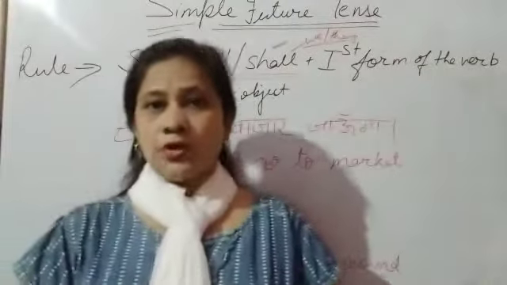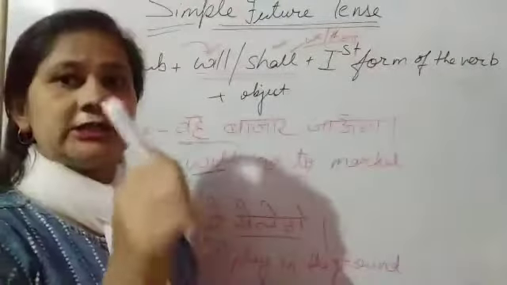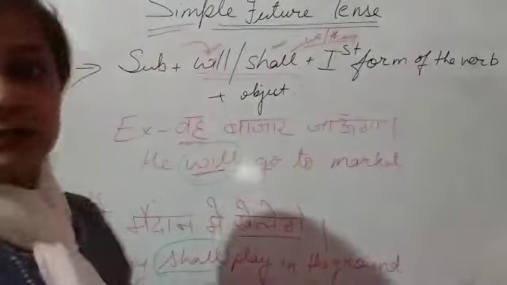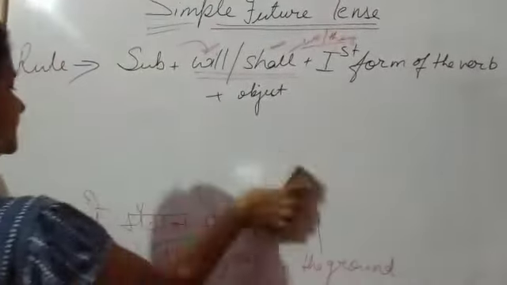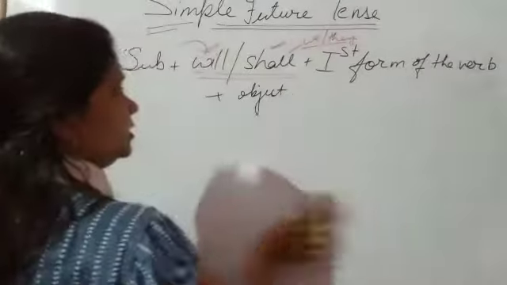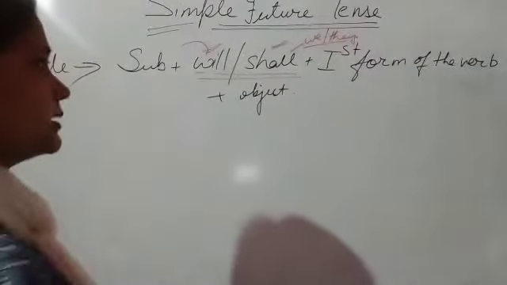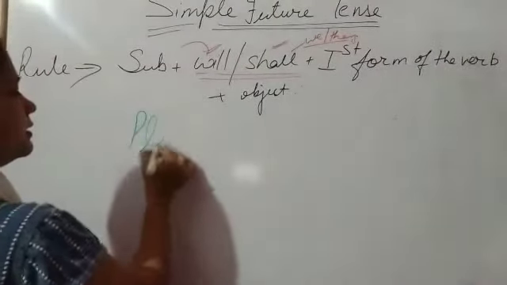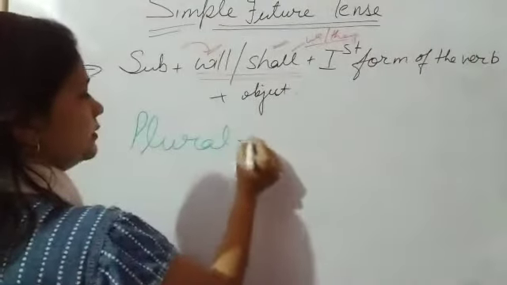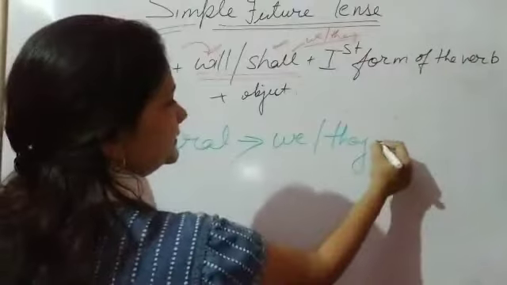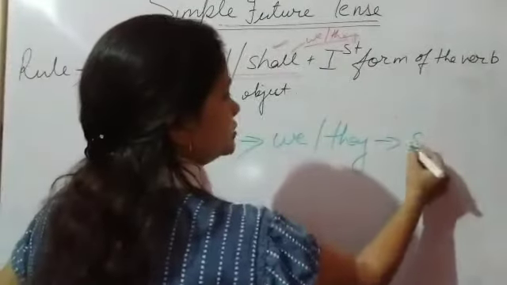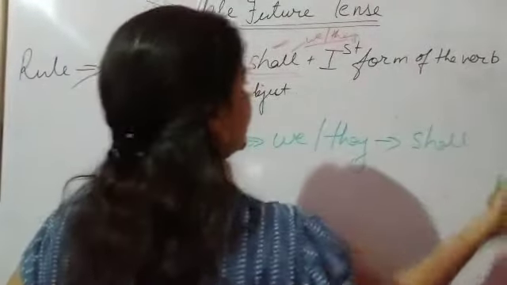So what is plural and what is singular? Plural subjects क्या हैं और singular subjects क्या हैं? Plural are we and they, and with we and they we use shall.